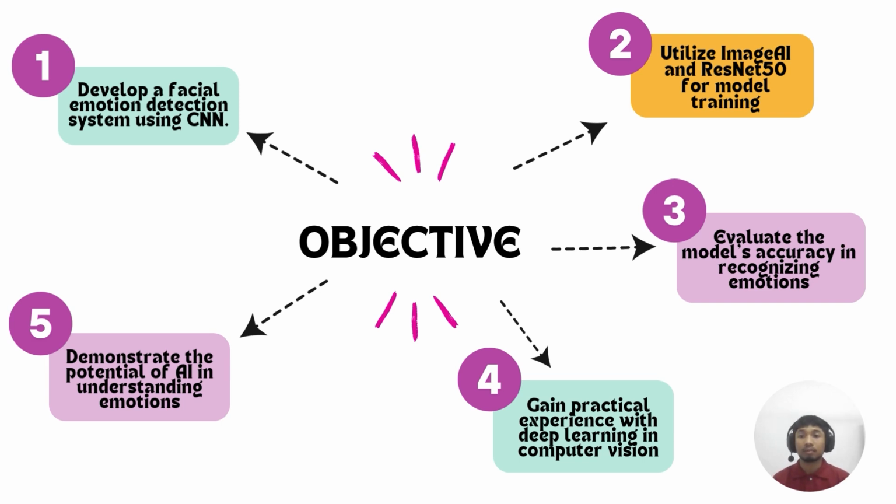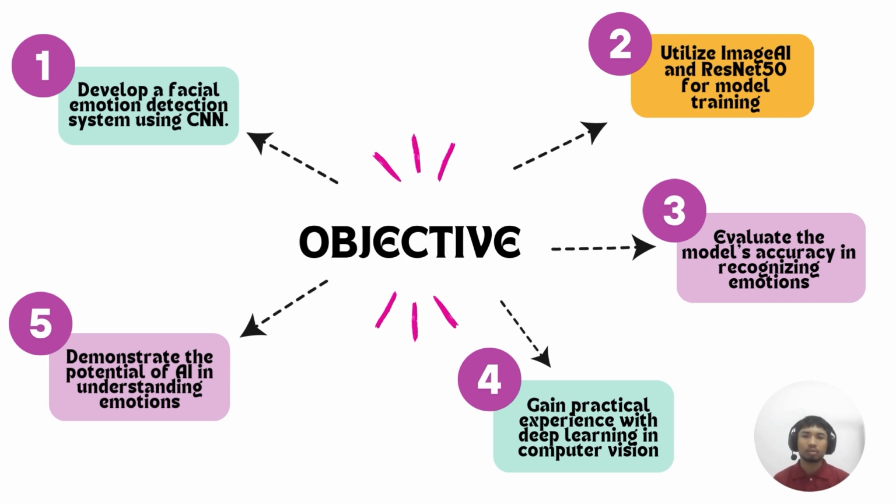Now I will present about our objective or our main goal that we set for this project. We have 5 clear aims that help us to do our work. First, our main goal was to build a system that can find emotion on face, like scanning our facial structure, using a special kind of AI called convolutional neural network, or in short we call it CNN. This means creating the technology to see and understand feeling from a picture.